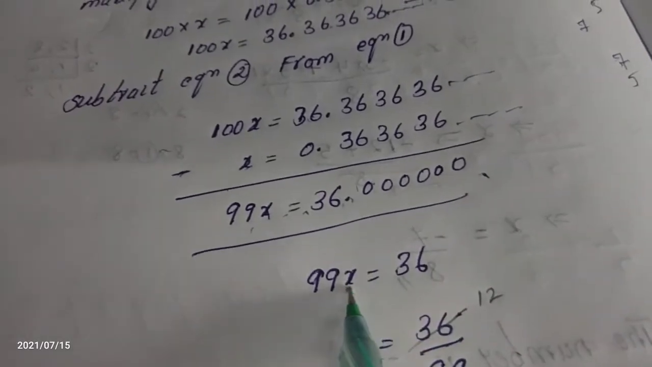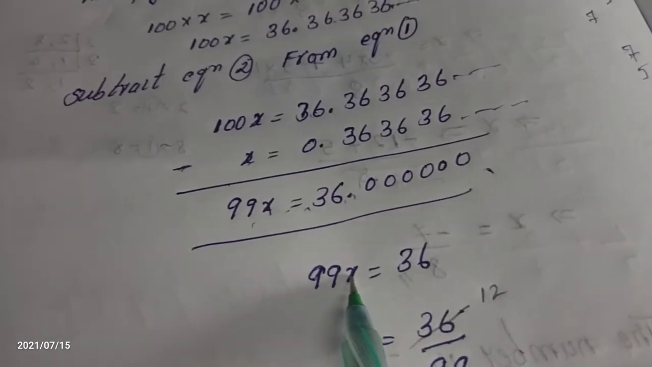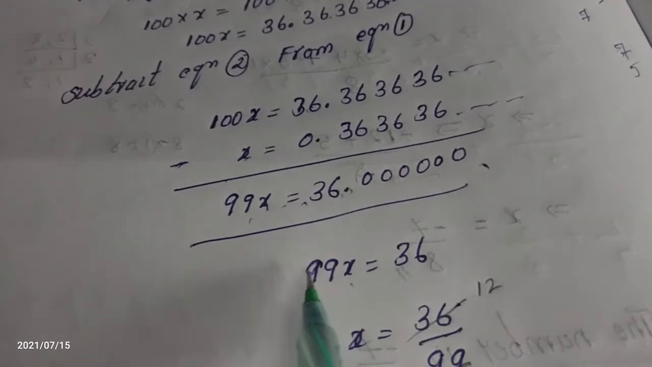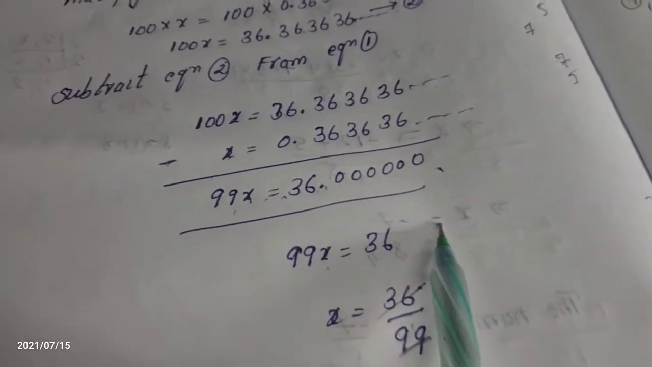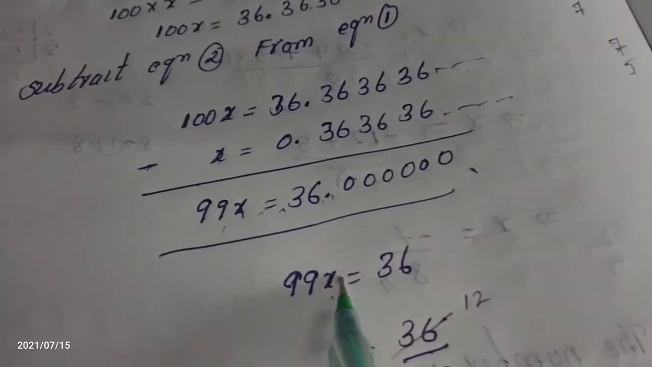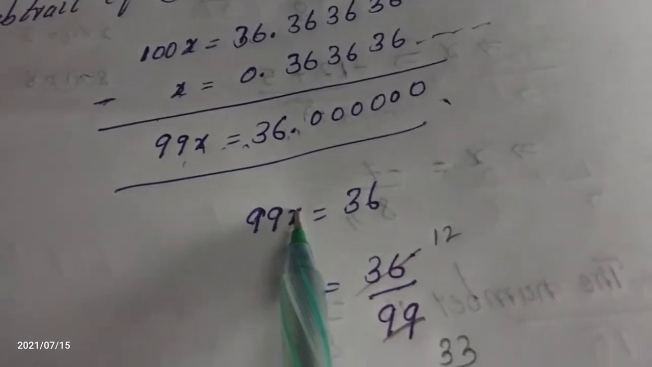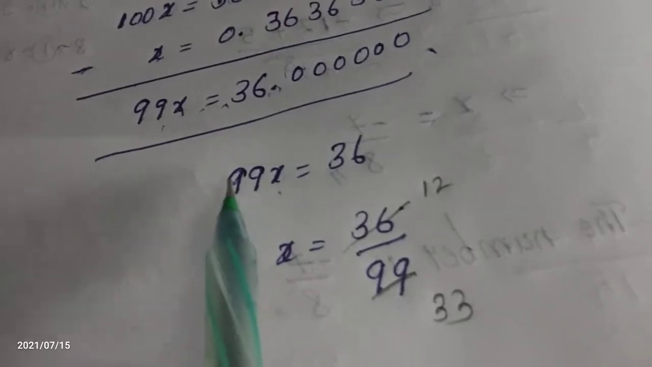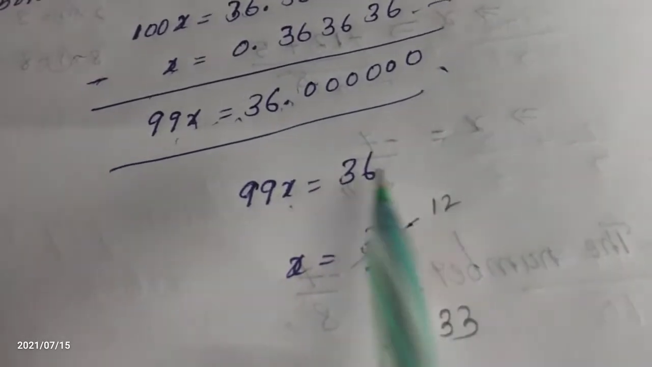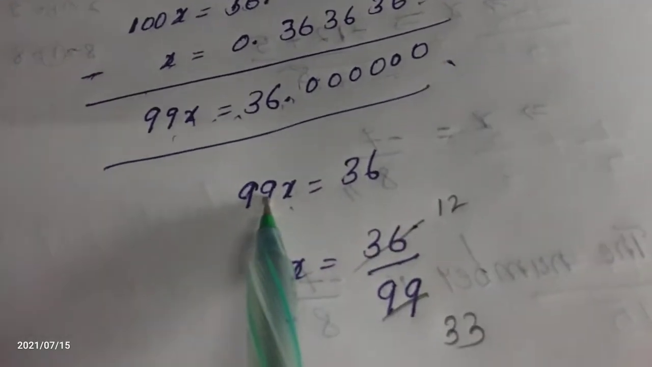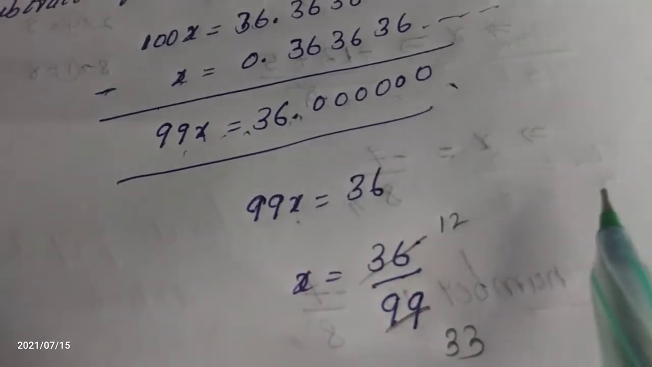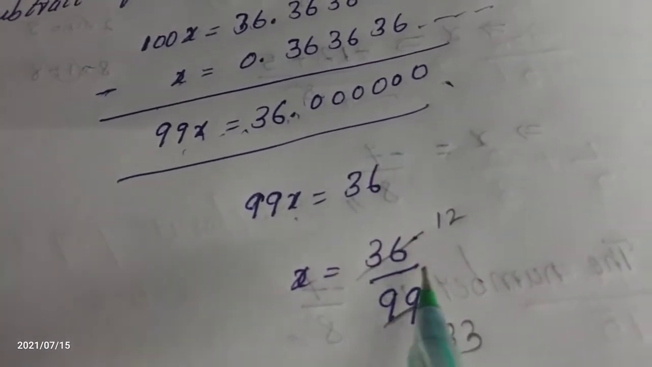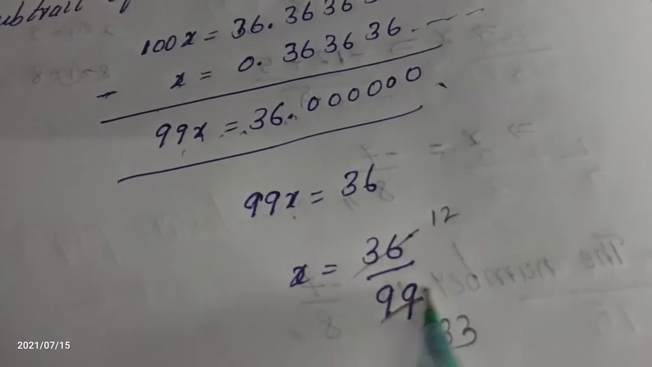What we want is the x value, so you have to take it as the subject. We have to remove the remaining numbers from that side and send the remaining terms to the RHS. 36 is there, and 99 is multiplied here, so it goes to that side and becomes a divisor. What is that number? 36 by 99.